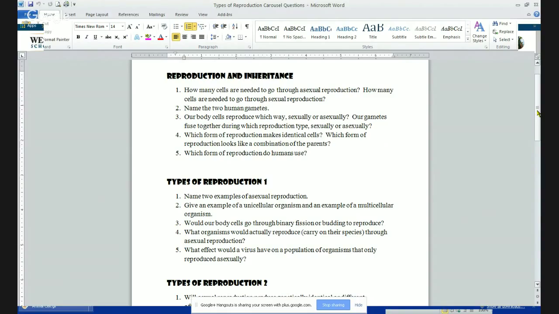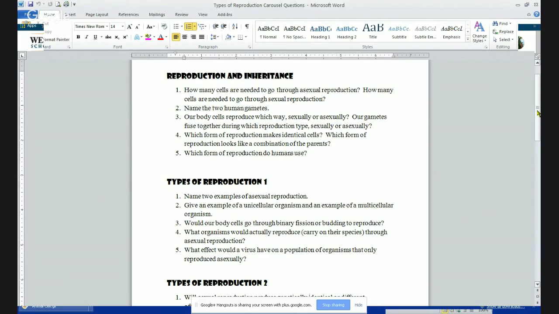And number five, what effect would a virus have on a population of organisms that reproduced only asexually? That would wipe the entire population out, since they all have the same DNA. Think about it like a recall on a car. So if we had a 2010 Ford Explorer and they determined there was some fuse that was causing fires in the car, every single 2010 Ford was built the exact same way with the exact same parts. Just like asexually reproduced organisms have the exact same copy of DNA, because they're literally dividing and making a copy.